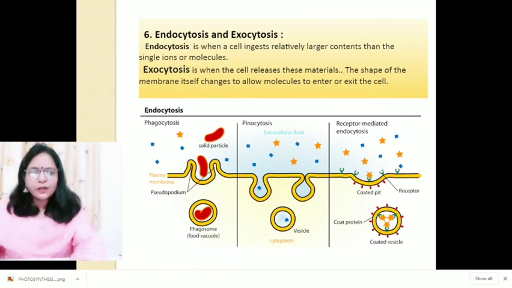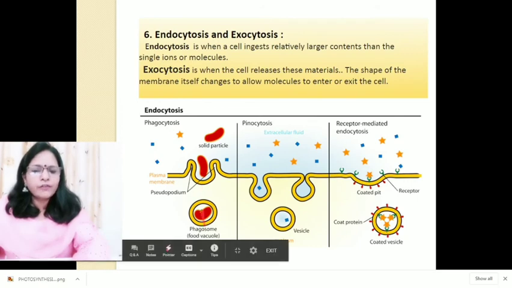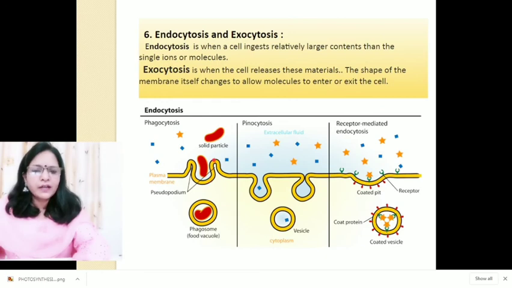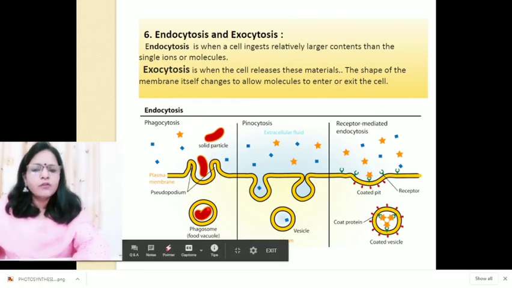Now you can see the picture. Endocytosis is actually differentiated into two parts, phagocytosis and pinocytosis. When solid particles enter inside the plasma membrane, this is called phagocytosis, and the vesicles produced which cover the solid particles are called phagosomes.